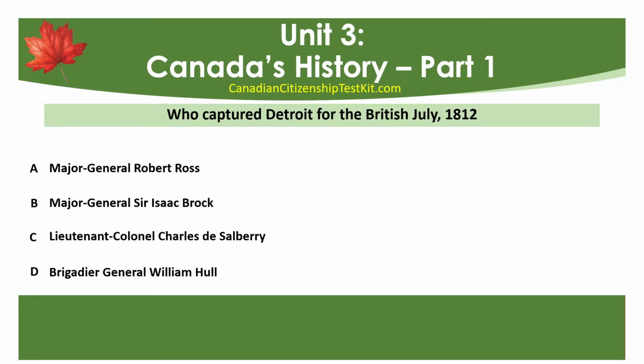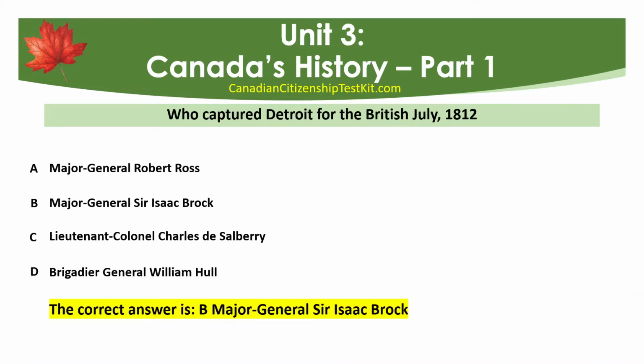Who captured Detroit for the British, July 1812? A. Major General Robert Ross. B. Major General Sir Isaac Brock. C. Lieutenant Colonel Charles de Salaberry. D. Brigadier General William Hull. The correct answer is B. Major General Sir Isaac Brock.